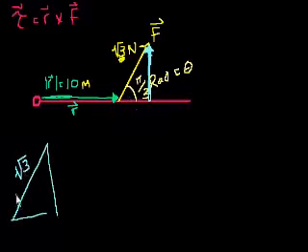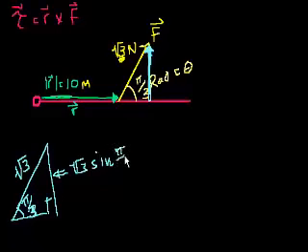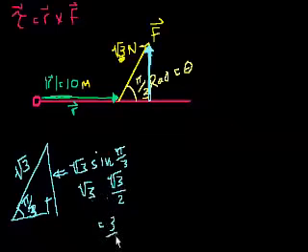If this is square root of 3, this is pi over 3 radians, or 60 degrees, then this is a right angle. I know it's hard to read. What is this length right here? Well, it's a 30, 60, 90 triangle. Now we know trigonometry. We know that this is just square root of 3 times the sine of pi over 3, or the sine of 60 degrees. Sine of pi over 3 is square root of 3 over 2. So square root of 3 times the square root of 3 is just 3, so that equals 3 halves.